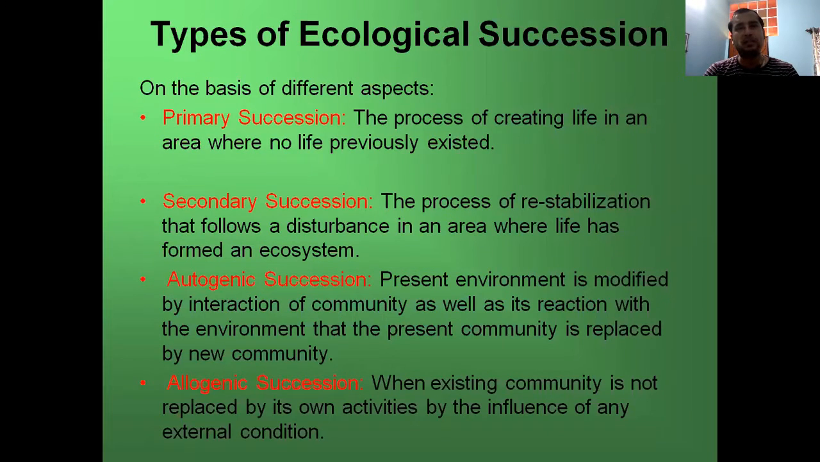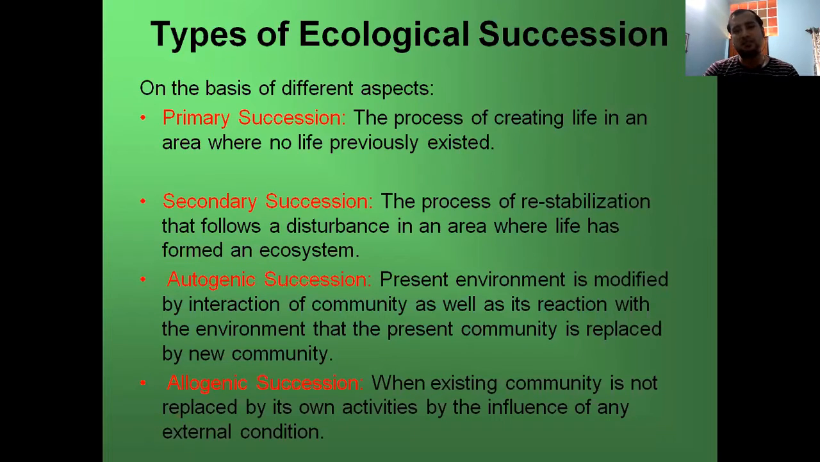So, what are the main types of ecological succession? On the basis of different aspects, it can be categorized into four different processes. First is primary succession, the process of creating life in an area where no life previously existed. It's a barren area where no life previously existed, and in this area, the ecological succession starts. And next is secondary succession, the process of restabilization that follows a disturbance in an area where life has formed an ecosystem. And third is autogenic succession.